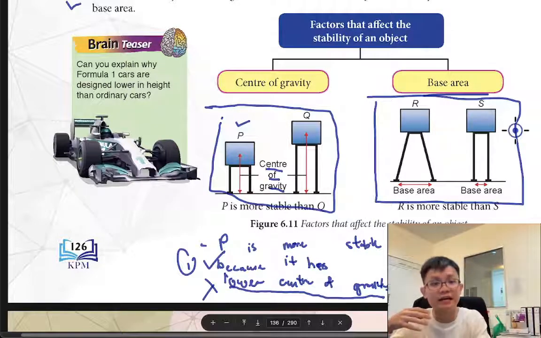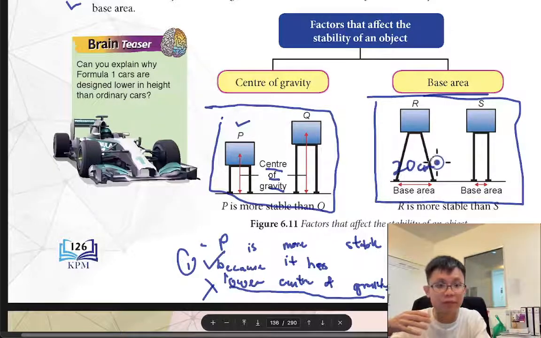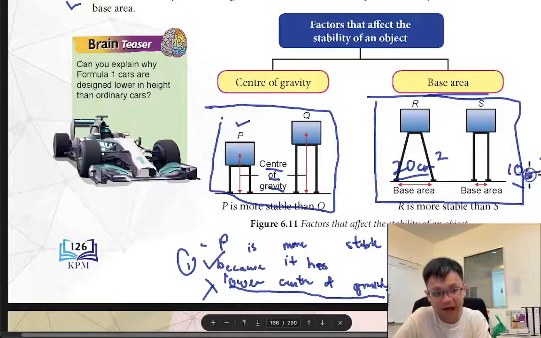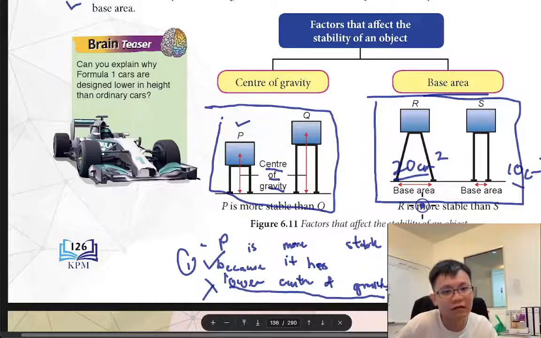Let's say here is 20 cm square, here is 10 cm. The base area 20 cm is more stable than 10 cm. Then people can understand. Don't say the one big leg, one small leg, then people will be like, big leg, small leg.